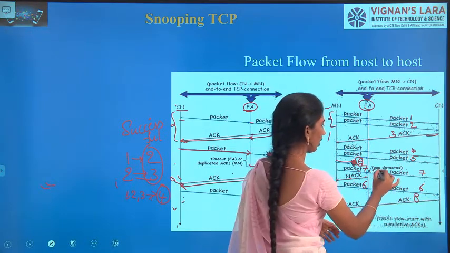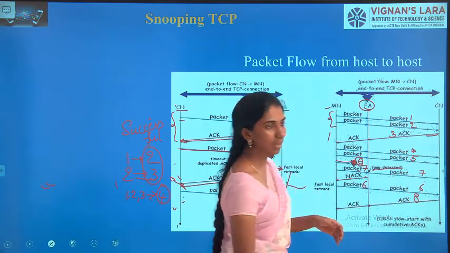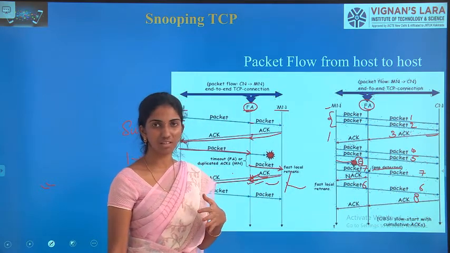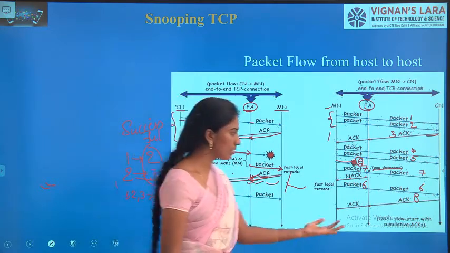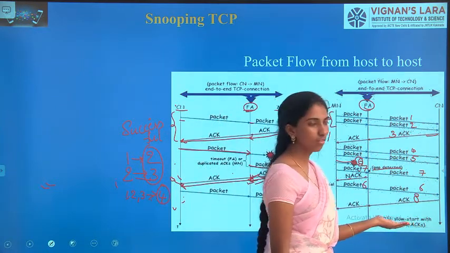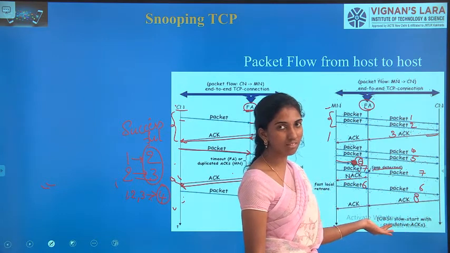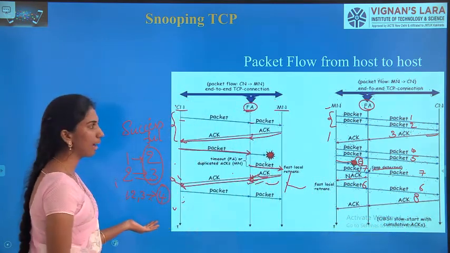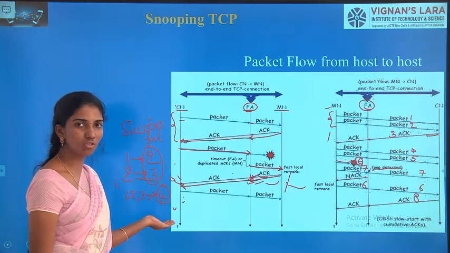So how it is going to detect this gap is by using the slow start mechanism. Already we have discussed this in the previous class. So it is going to detect the gap by using this slow start mechanism as well as the cumulative acknowledgements. Okay. So this is how the packet transfer is being done in snooping TCP.